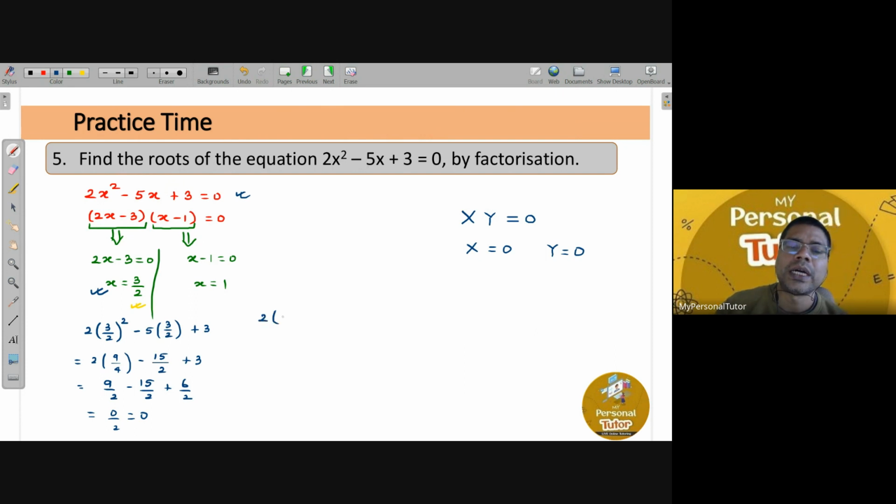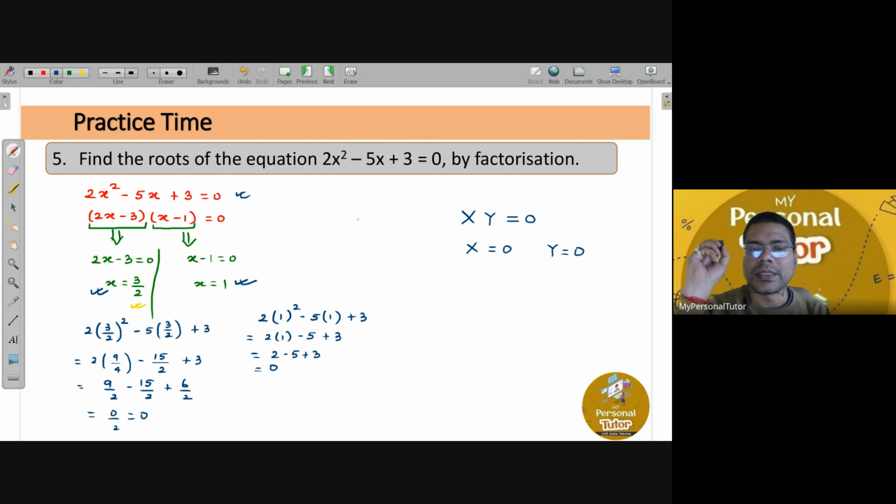So 2 times 1 squared minus 5 times 1 plus 3. If you simplify, this is 2 times 1 minus 5 plus 3. That is nothing but 2 minus 5 plus 3, which equals 0. So it means that x equals 1 is your correct answer.